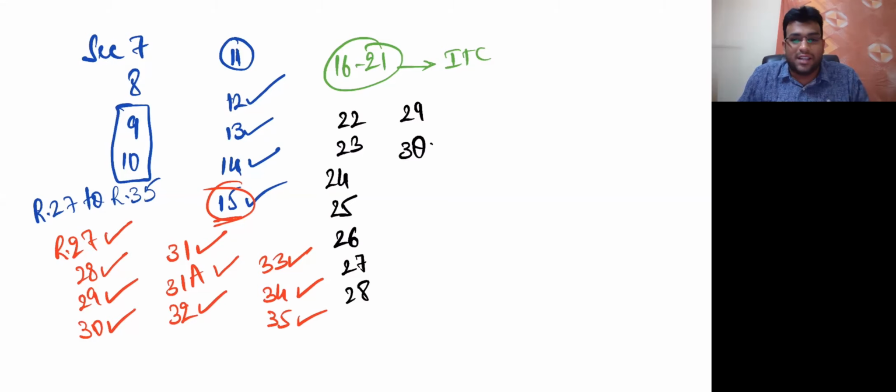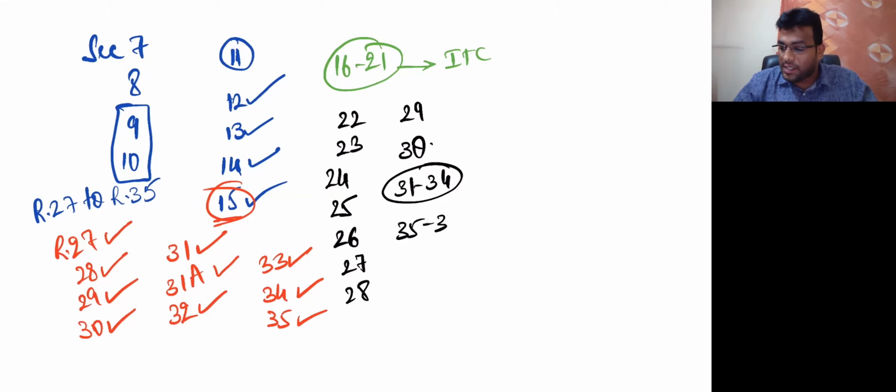30, revocation of cancellation. Then, my dear friends, 31 to 34 yet to talk. That is the story of tax invoice, credit note, debit note. 35, 36 yet to talk. That is the story of accounts and records.